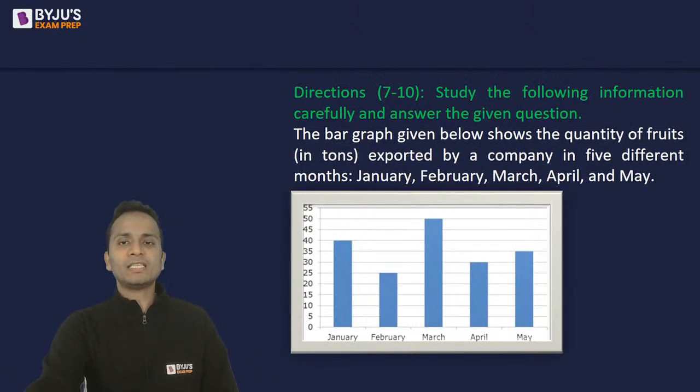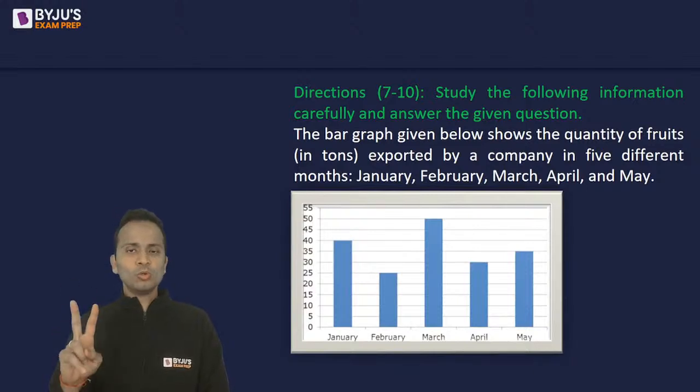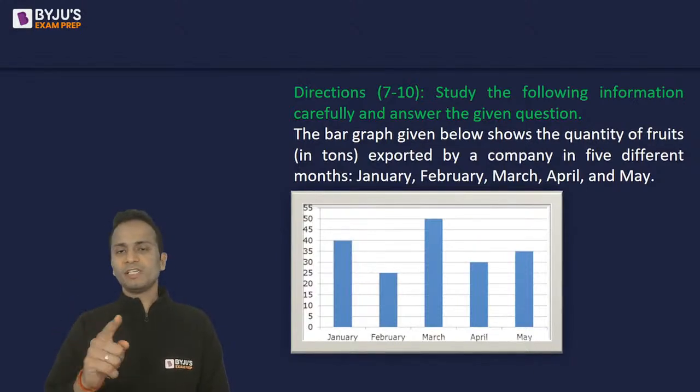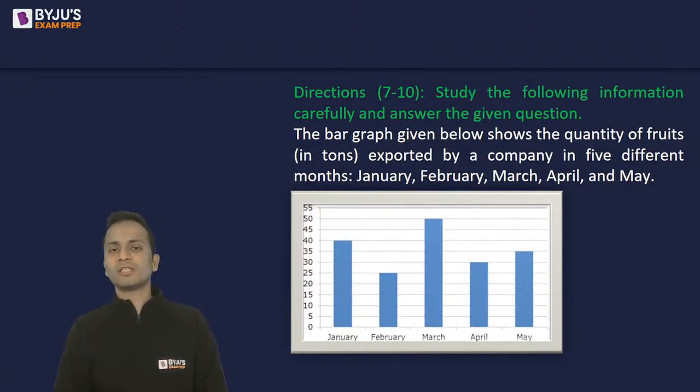Now let's have a look at one set of data interpretation. Okay. Now in this case, there are two graphs which will be given. The first graph is on your screen right now. I'll read this information and will take you to the next screen where the second graph is given. Okay. So this question says that the bar graph given below shows the quantity of fruits in tons.